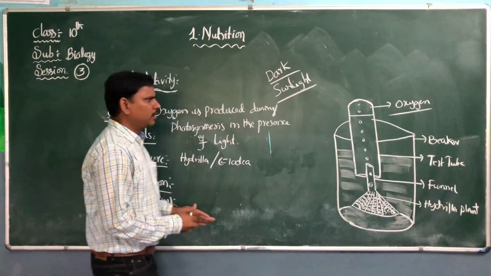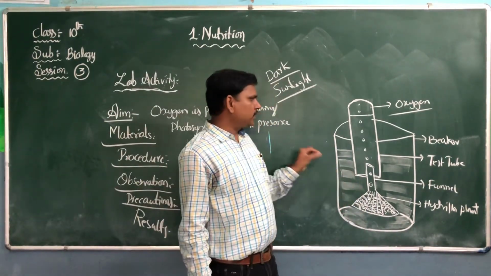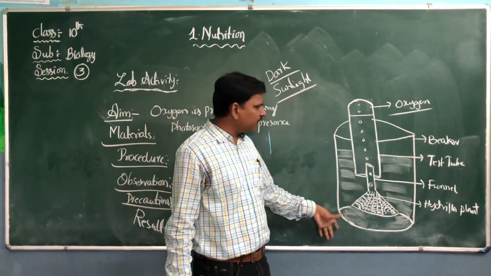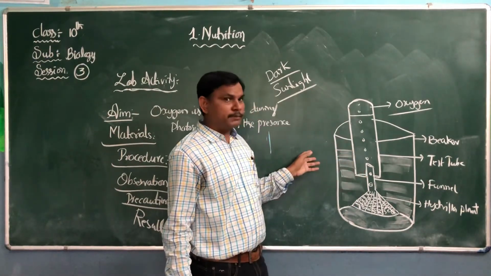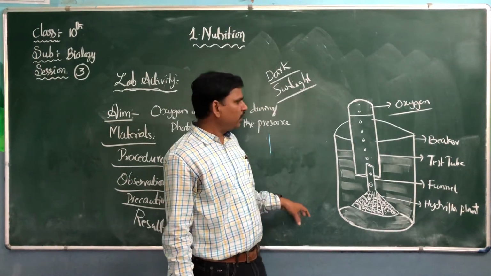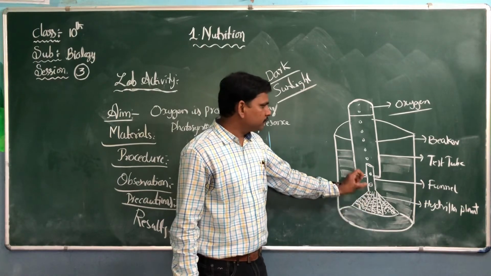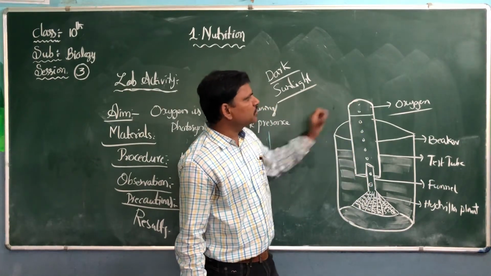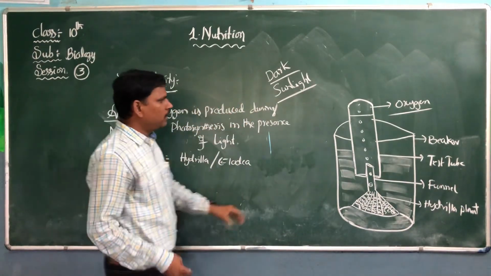Simple experiment. Take a beaker containing water, take a funnel and keep some stems of the hydrilla plants in the funnel, arranged like this, and invert the test tube on the funnel. Keep this experiment in the presence of sunlight. We should observe very carefully, and after a few minutes this hydrilla plant is going to release some bubbles. These bubbles are collected at the top of the test tube.